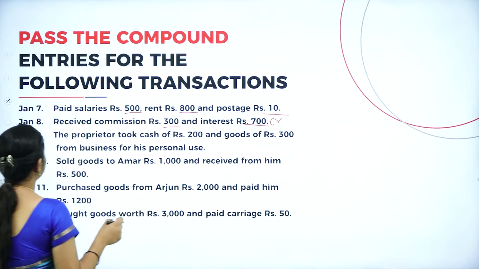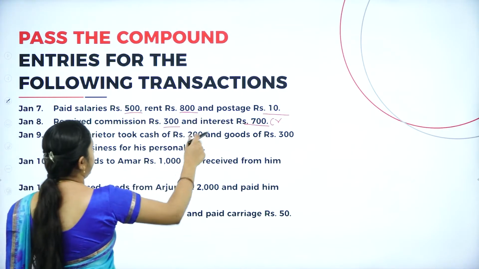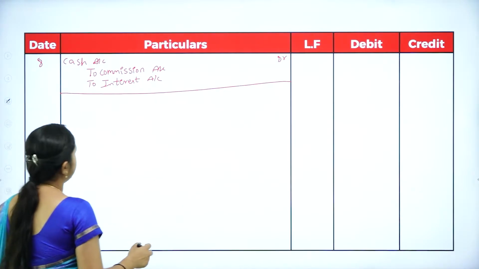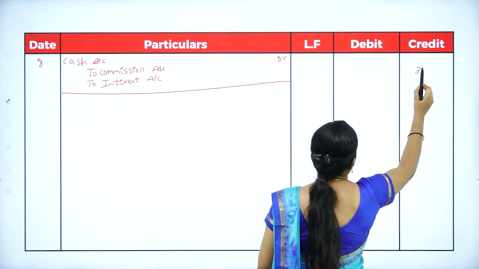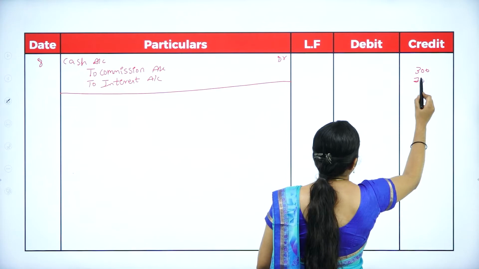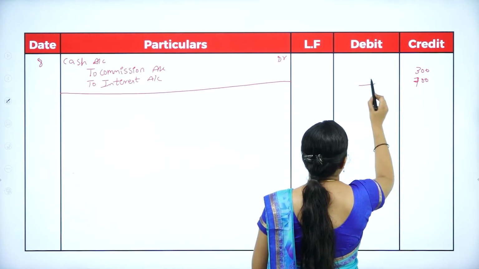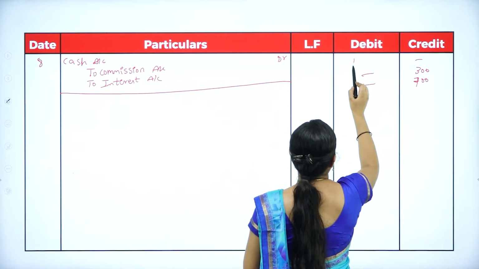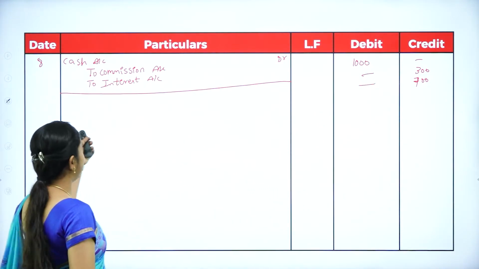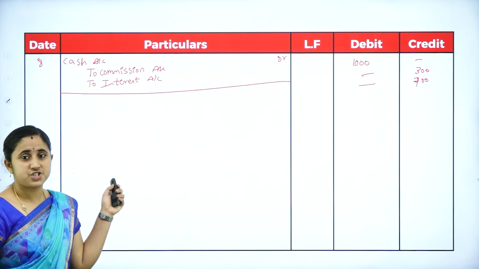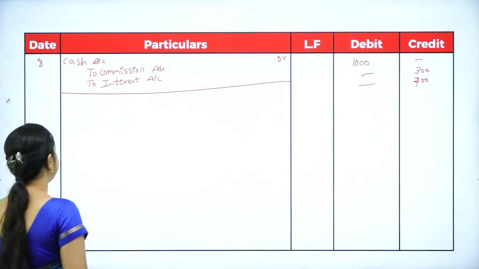How much? You receive a commission of rupees 300 and interest of rupees 700. Total you will receive cash of 1000. You will write narration being commission and interest received.